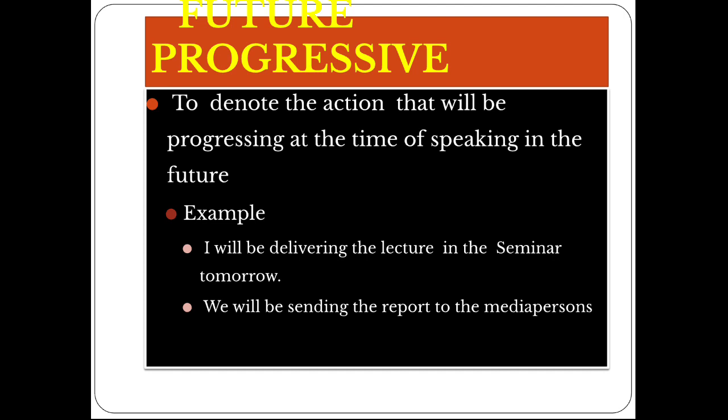Here we have to look at the structure of future progressive. Will be plus verb plus ing. So will be delivering, will be sending, will be looking after, will be collecting, will be presenting, will be receiving. This kind of verb will indicate the meaning of future progressive in the sentence.